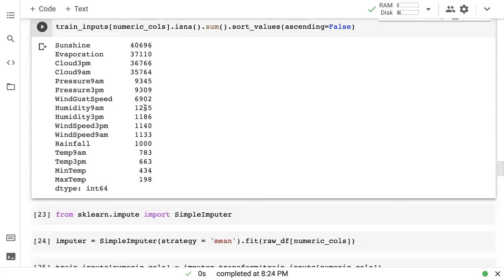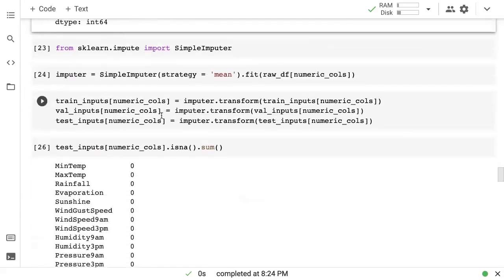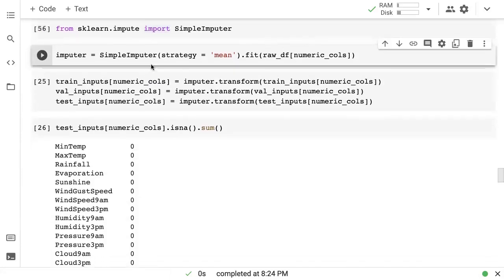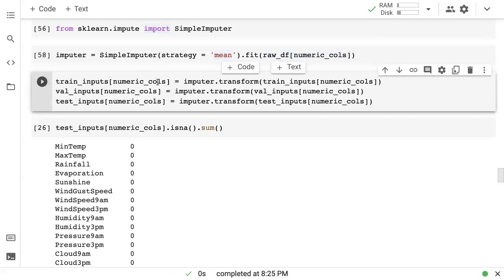So all these numeric columns have some missing values, and we are going to replace them using a simple strategy, which is basically replacing them with the average of that column. For this, we can import SimpleImputer from scikit-learn, create an imputer object, and specify the strategy that we want to use. Strategy is mean. After creating the imputer object, we call .fit and give it the numeric column data, which is all the data from all the numeric columns in our data frame. The imputer is then going to figure out the average for each of those columns.